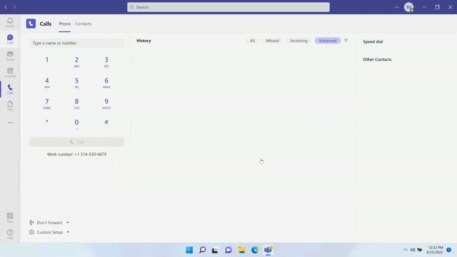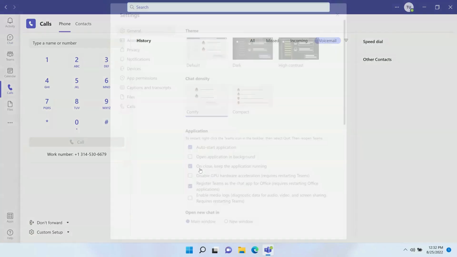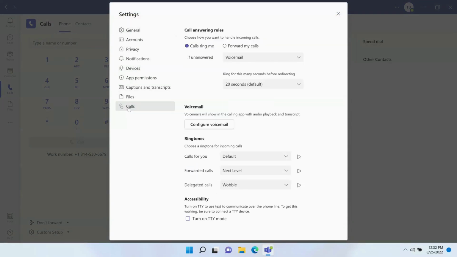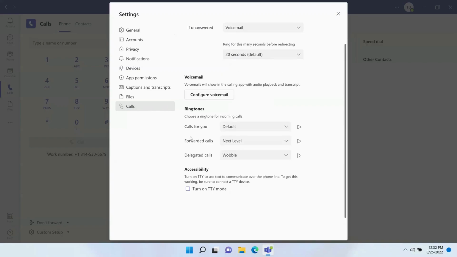Microsoft Teams Calls also allows you the ability to update your ringtones. So from the Calls app, in the top, in the three-dot menu, click on that and select Settings. From there, at the bottom, select Calls. And in the middle, you will see Ringtones.